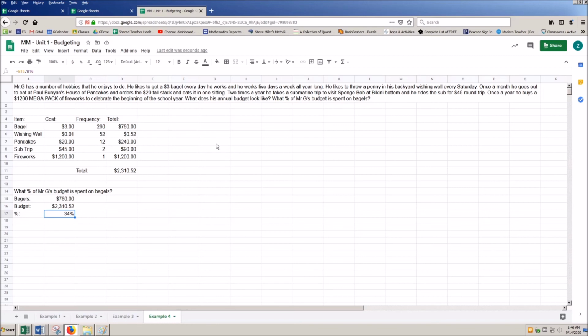Hopefully this is a helpful explanation for Google Sheets, a nice little intro for you here. I'm going to have a project which involves us going through and creating budgets for ourselves. We'll work through all of these sort of learning hiccups as we go. If Google Sheets is a little bit slow for you, it could be a connectivity issue, so it does edit live. So sometimes if it seems like things aren't doing what they're supposed to be doing, just give it a sec to catch up with you.